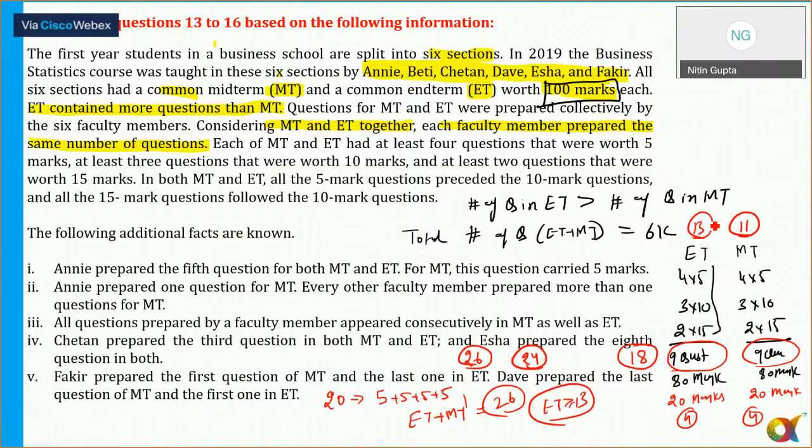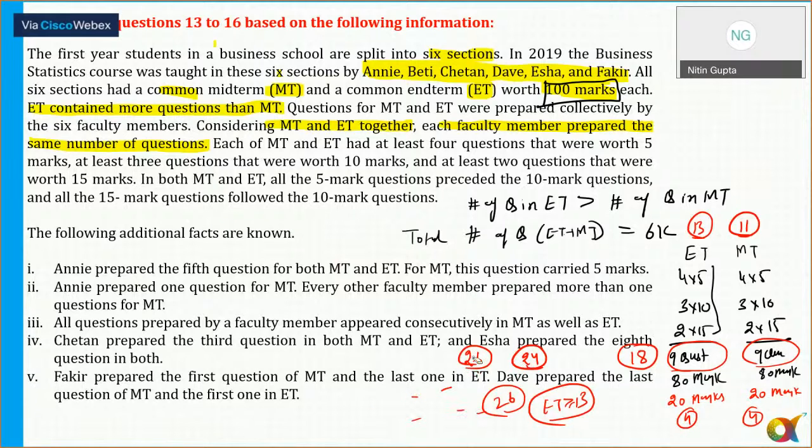And 13 plus 11 is equal to 24, because ET has got a minimum of 9 questions of worth 80 marks, and for 20 marks at the max I can add 4 more questions. No? So in ET the number of questions can't be more than 13 in any of these sections. And the number of questions in ET has to be greater than MT. So the only possible is that ET has got 13 questions and MT has got 11 questions. So now tell me if there are any doubts to anyone regarding these two. ET has got 13 and MT has got 11. Okay, so ET has got 13, MT has got 11 questions. Now we can also say about the ET and MT.